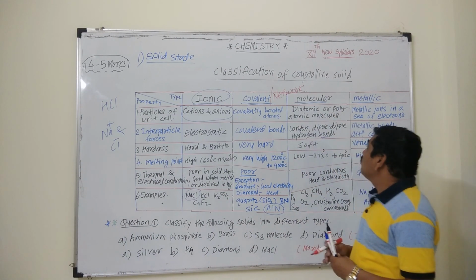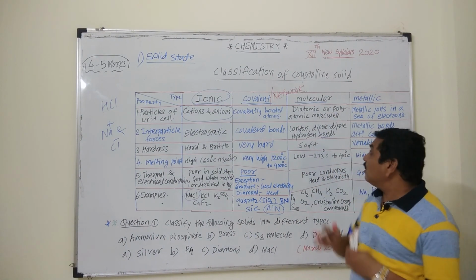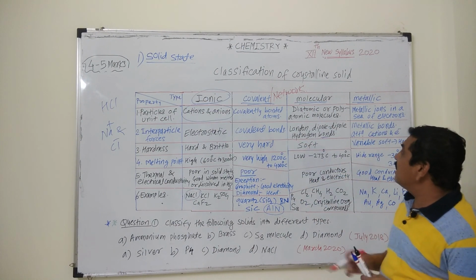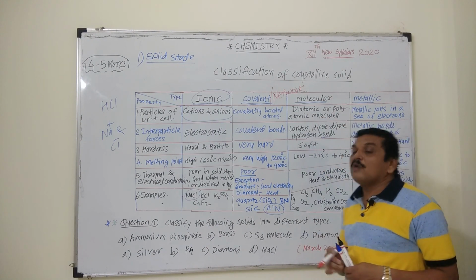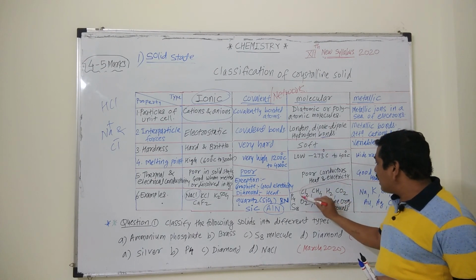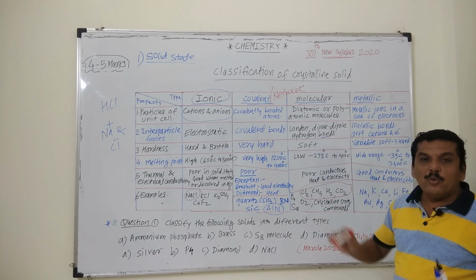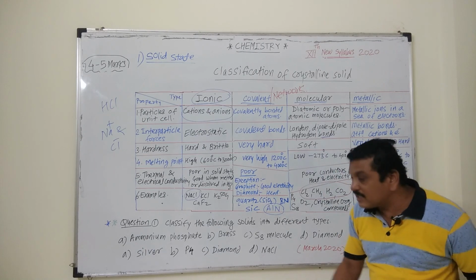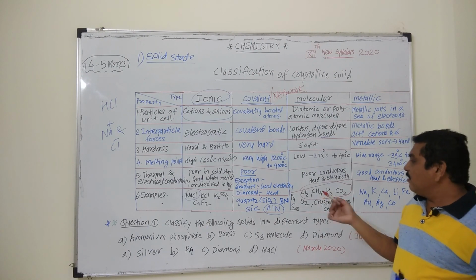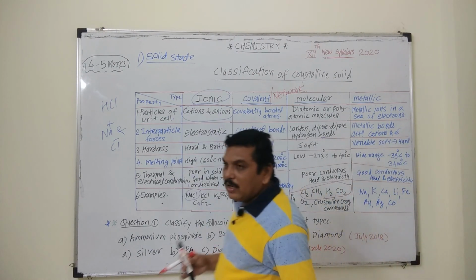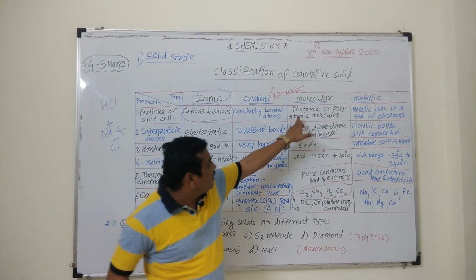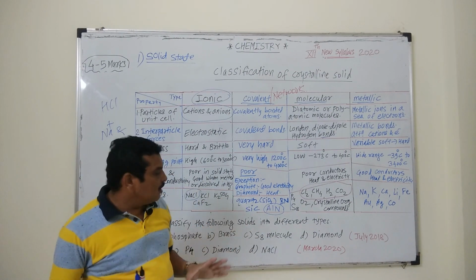And then we will move towards the molecular solids. What are the molecular solids and what are the constituent particles? These are diatomic and polyatomic molecules. That means chlorine, ammonia, hydrogen, carbon dioxide. Actually these are in the gaseous state. When they are converted into their solid state, they form molecular solids. Chlorine is in the gaseous state, but when it is cooled, it forms a crystalline structure, and it is a molecular solid because it is diatomic and a non-metal.